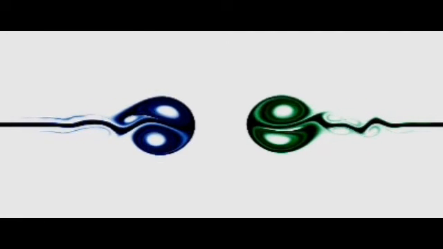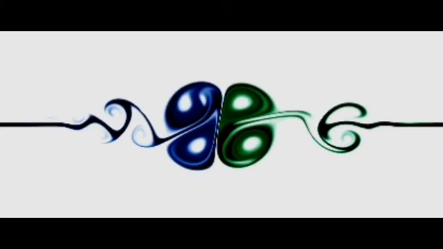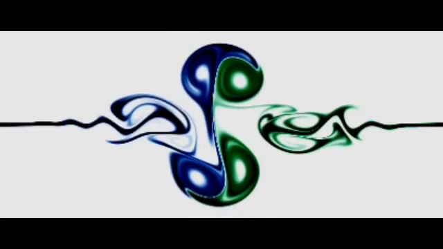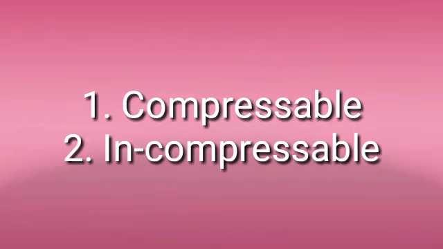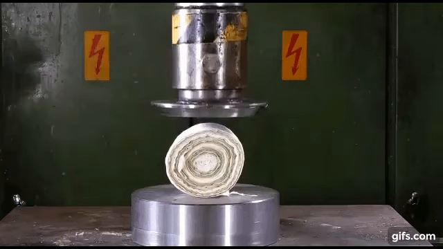Now we see the example for the liquid state, where the oil comes under the Newtonian fluids and the water comes under the non-Newtonian fluids. But what about the gaseous state? How can we classify the gaseous states in terms of fluids? We can classify fluids into two types: one is compressible fluids, another one is incompressible fluids.